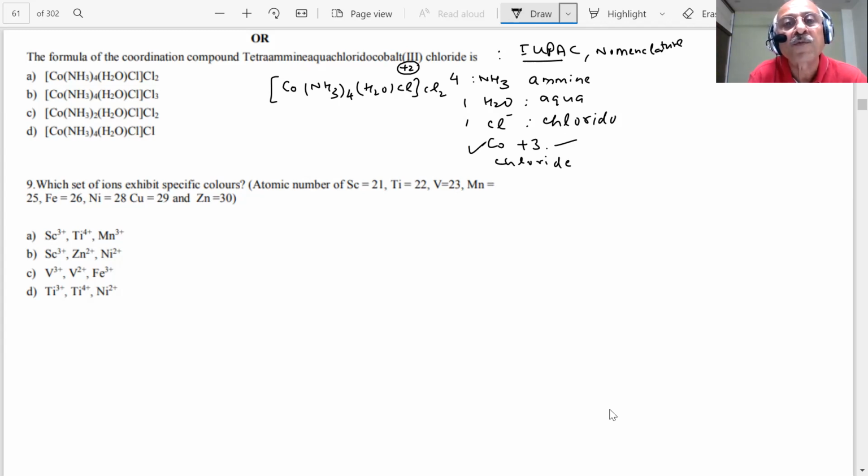So when we can do this formula, we know this is our answer, which is matching. A is matching. This is wrong, this is wrong, so A is the correct answer. One of these questions could be there: either he will say this or name, or he will give a formula to name the compound, and one question is 100% going to be there.